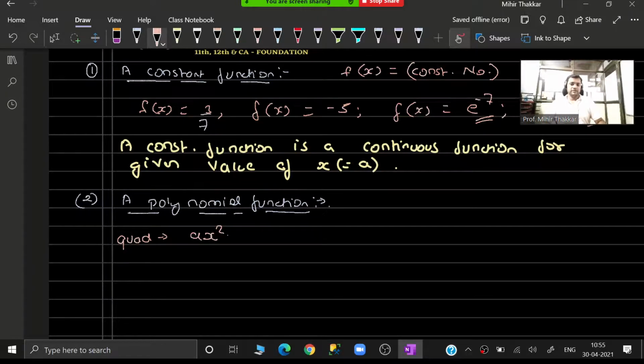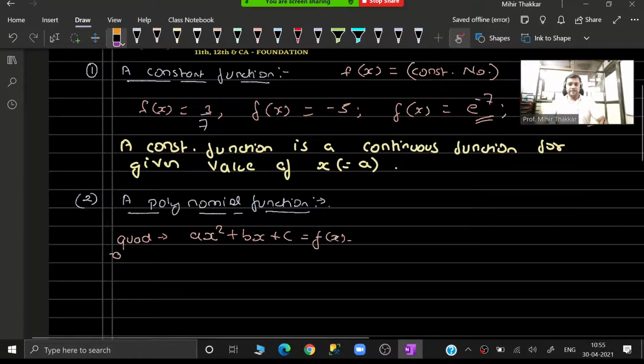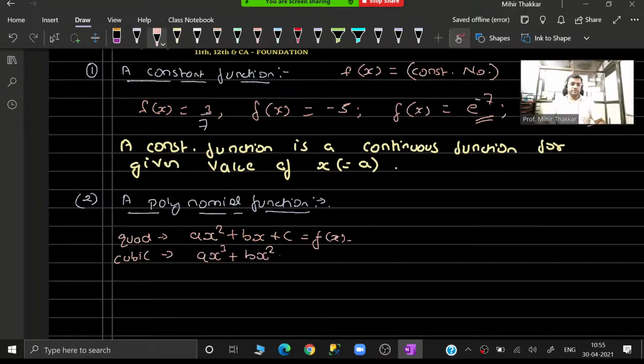Suppose you have ax square plus bx plus c as your given f(x) value, or maybe you can be given a cubic function which is like this, ax cube plus bx square plus cx plus d as your given f(x) value, or any other function. f(x) is maybe a times x raised to n plus b times x raised to n minus 1 and so on.